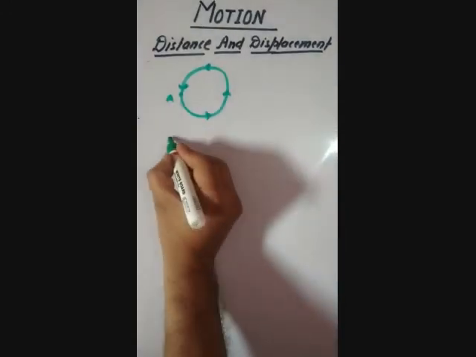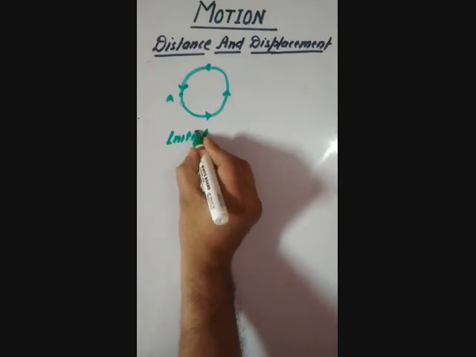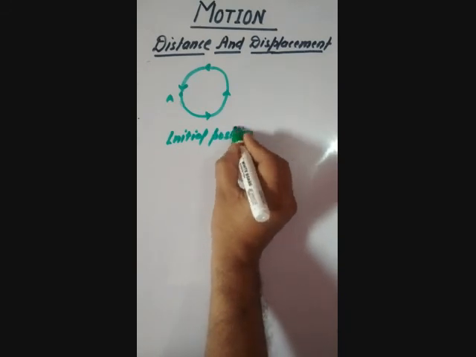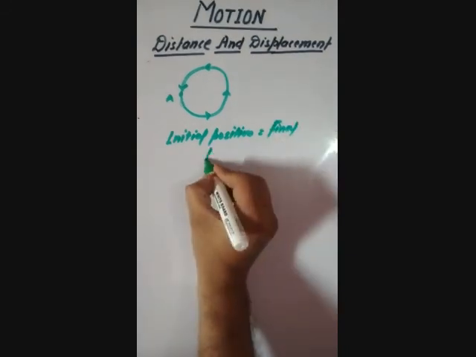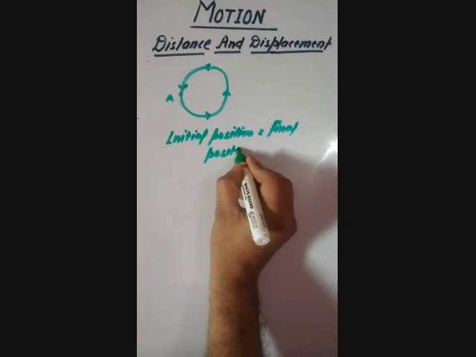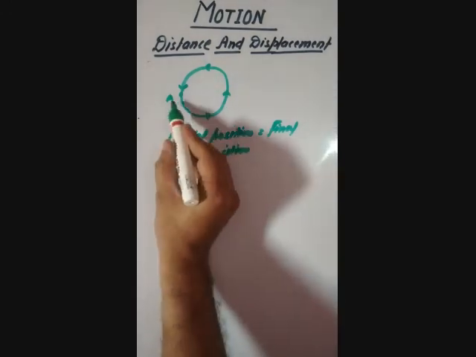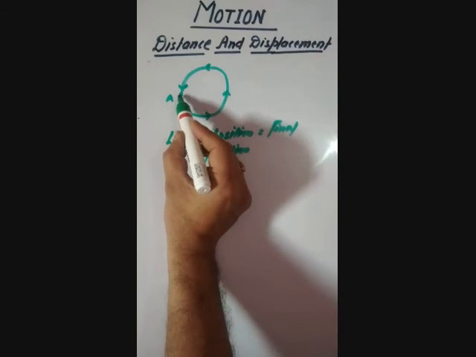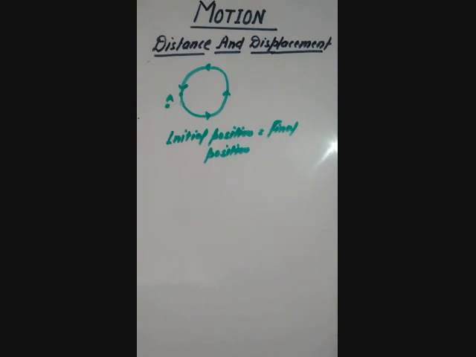Here the initial position is equalized to final position. From here he will start and move in the circular path, and then after it he will reach out to point A again. So in that case the displacement should be equalized to 0.